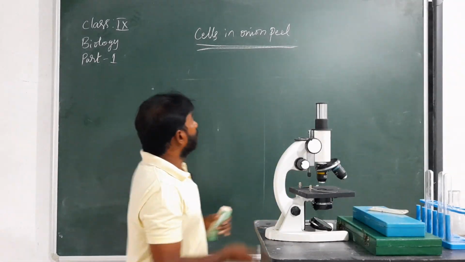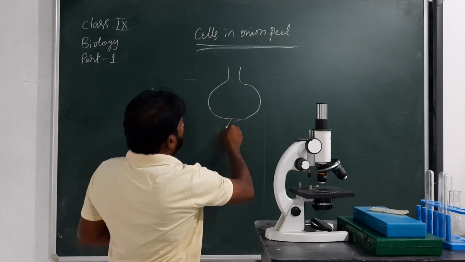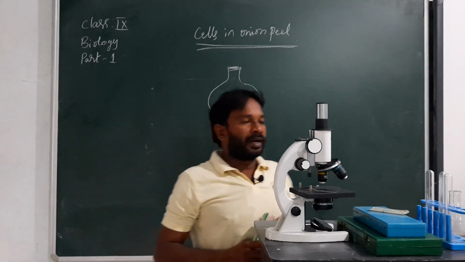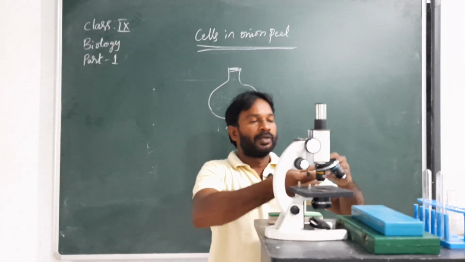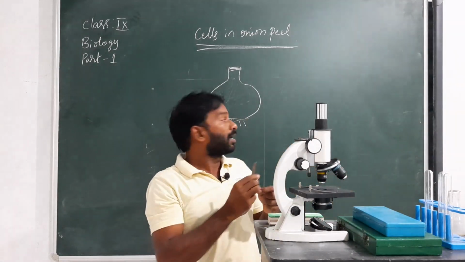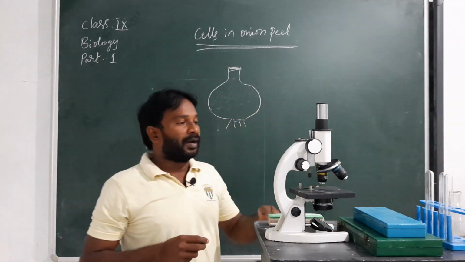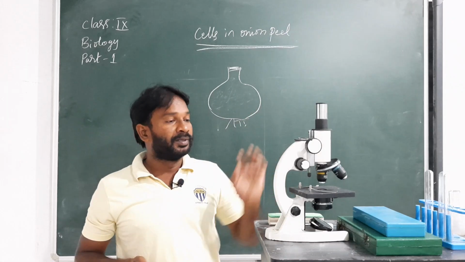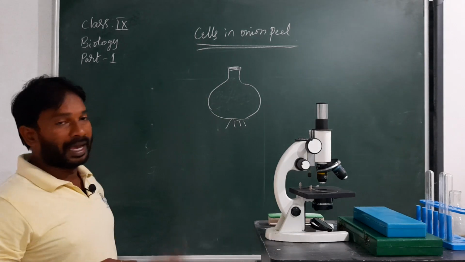We need an onion, slides, a cover slip, a knife for cutting the onion, water, glycerin, stains and a microscope. These materials are required for performing this activity.